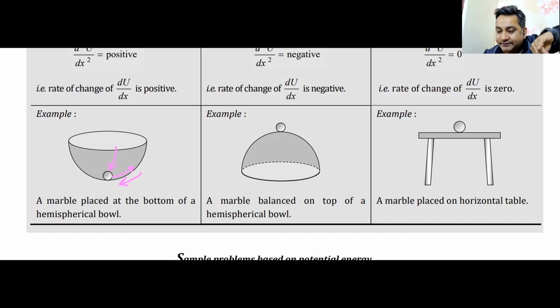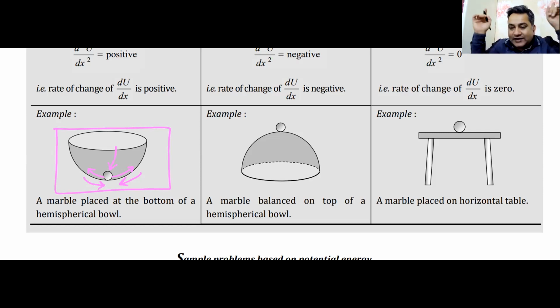Do we understand this? If I push this ball, it will always try to come back to its original position. If I push it this side also, again it is moving up, and it will try to come back down. That means it will try to come back here. Do we all understand what is happening with the pink ball? The pink ball is on the lowermost position. If I push it, it will come back. Push it, it comes back. Do we understand this?